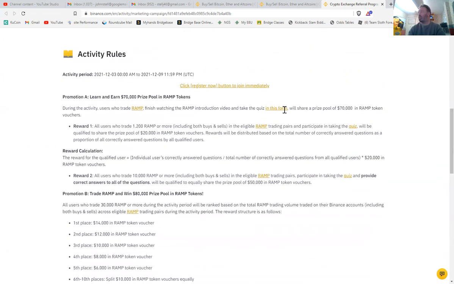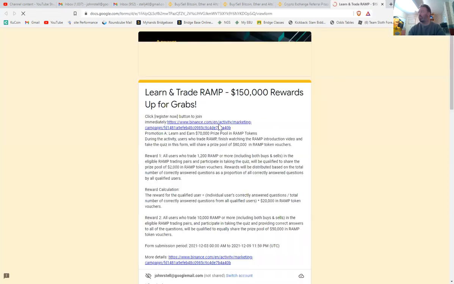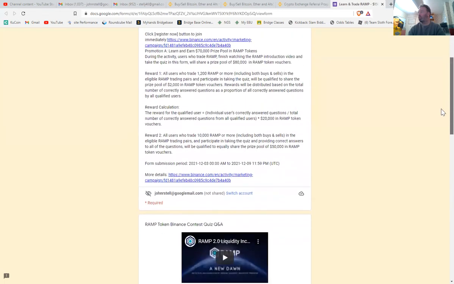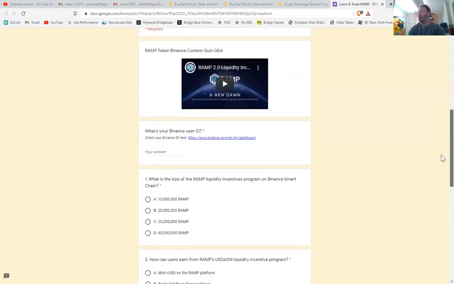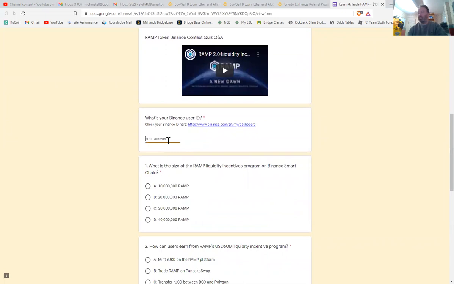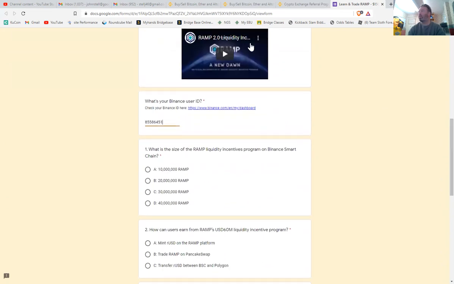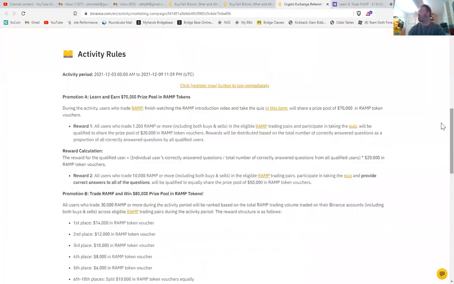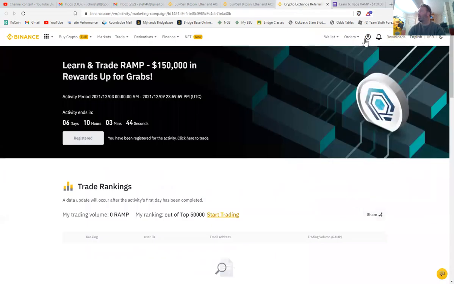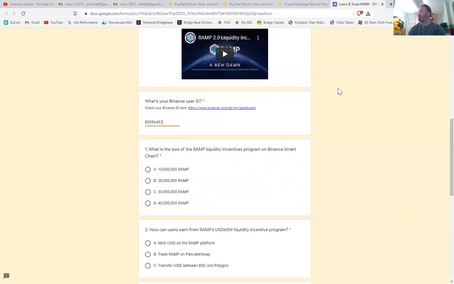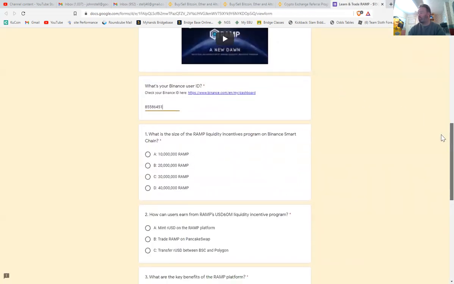So let's do the quiz then. Click on that, go down a little bit, and stick in the answer. This is my Binance user ID. You'll have to put in yours. You simply go up to the dashboard and find it in the dashboard.